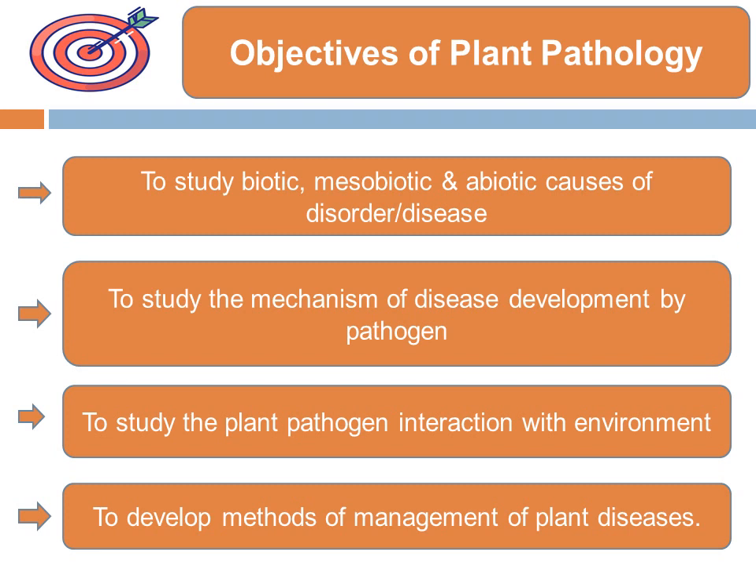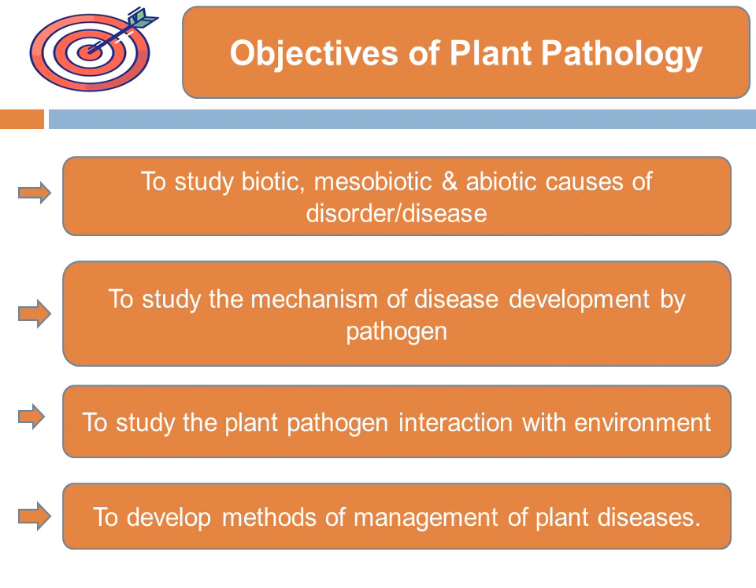Then the second objective is to study the mechanism of disease development by the pathogen. So how the agent attacks the plant, at what stage the plant gets damaged, or what type of disease cycles occur on the plant. All these come under the mechanism of disease development.